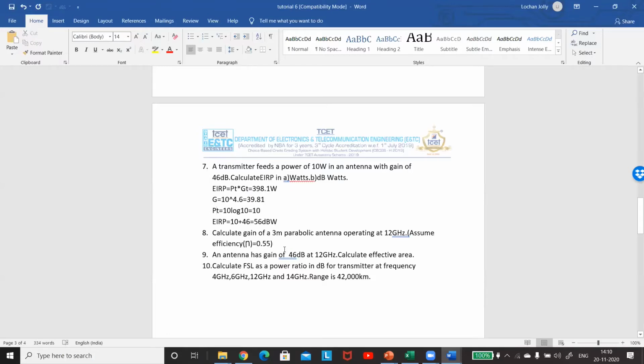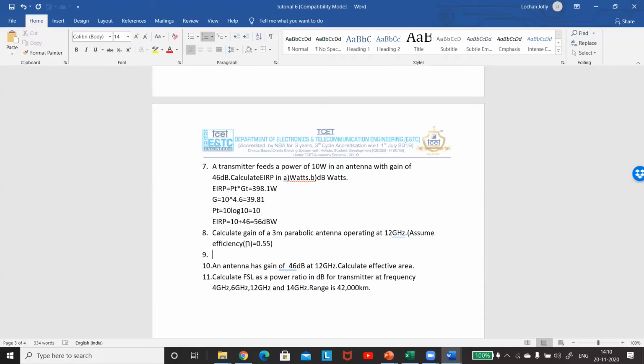Okay, done. Now let's do the next. Another simple one is gain. Gain is equal to, मैंने क्या बोला था? Eta pi d by lambda, the whole square. Okay.